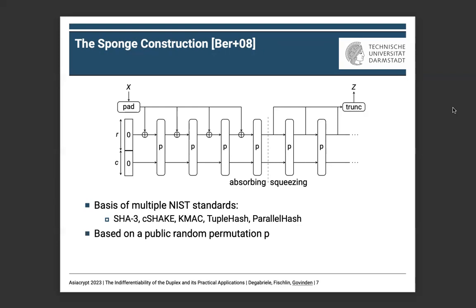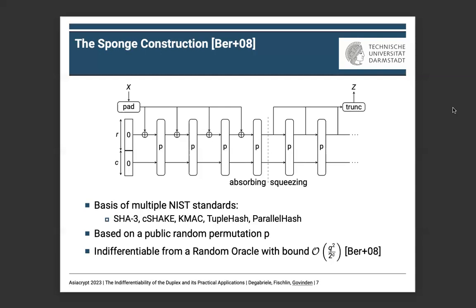When P is assumed to be a random permutation, the sponge construction is indifferentiable from a random oracle. The security of the construction lies in the secrecy of the capacity part of the state, which are the C-bit part of the state that are not returned to the adversary.